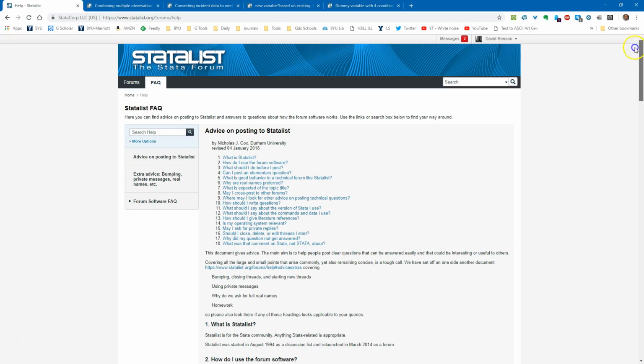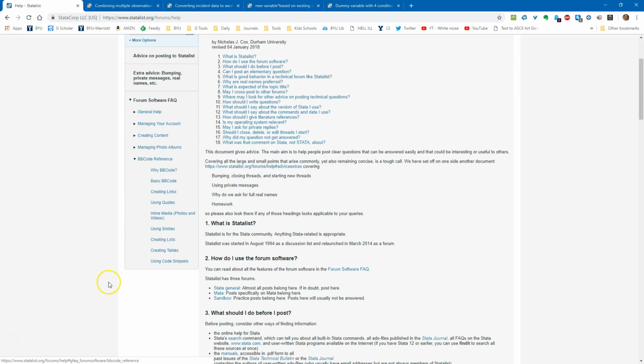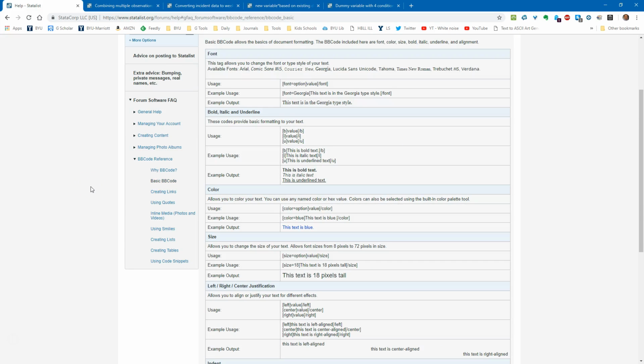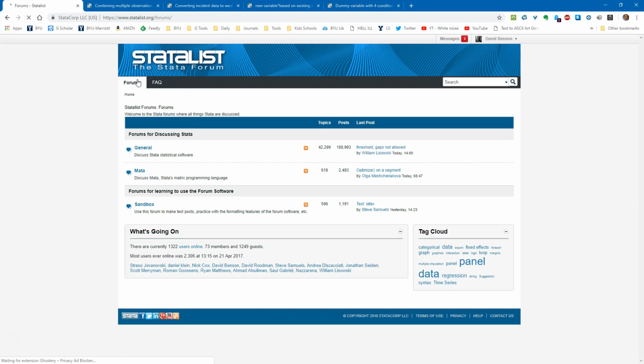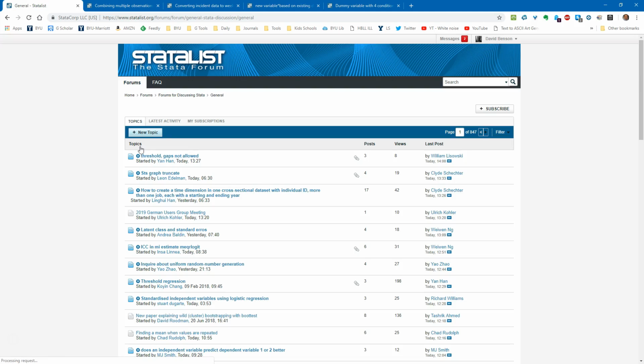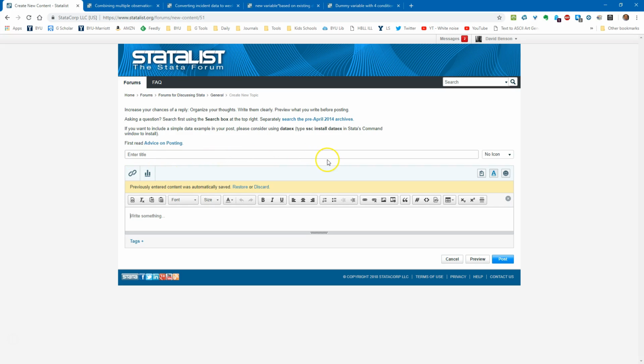So when we go here, I'm actually going to show something. Statalist uses something called BB codes, and those are like HTML codes. There's only two that you're going to use, or actually one, usually, which is the code. So if I go here to forum and now go to create my new topic, you're going to want to use a descriptive title. That's very helpful. Here's our text editor.